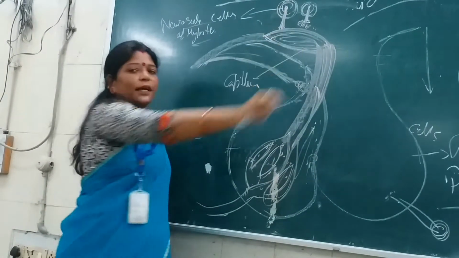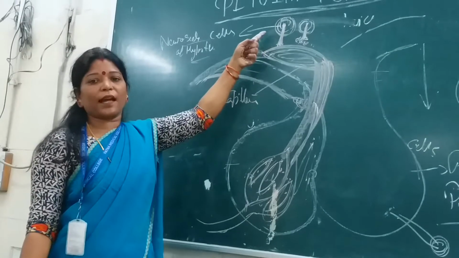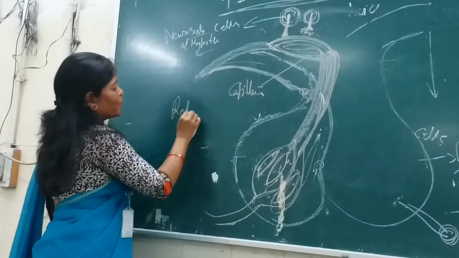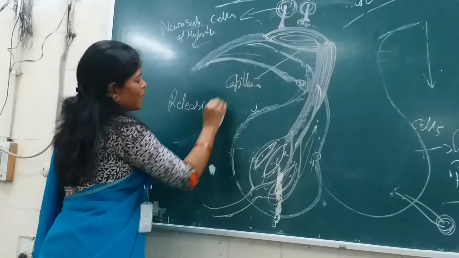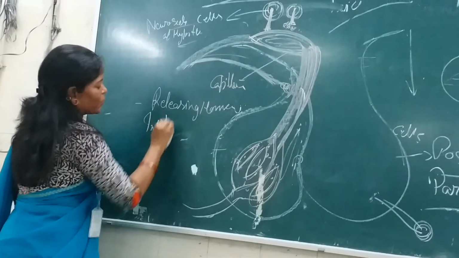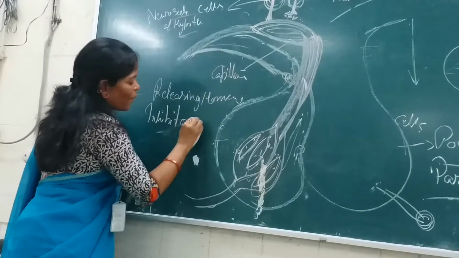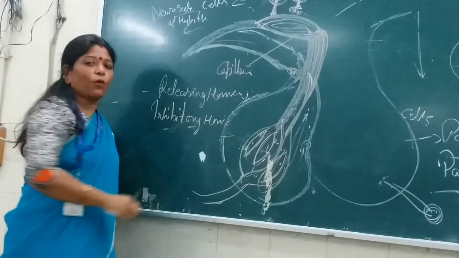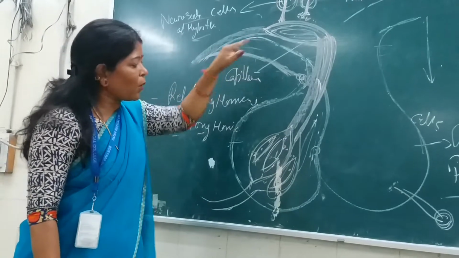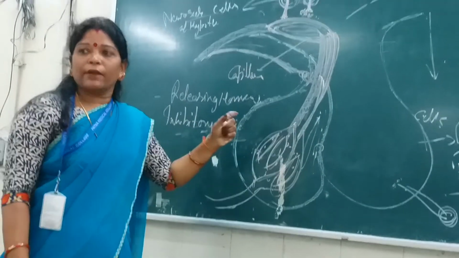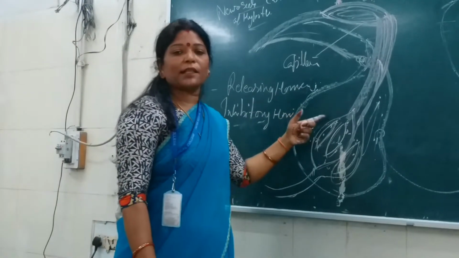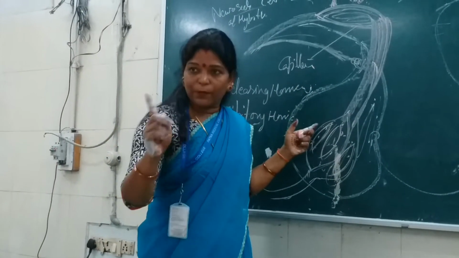So these neurosecretory cells are secreting two types of hormone. One is known as releasing hormones. Okay, another is inhibitory hormones also. It is not only that it is stimulating the secretion, it has the command also to inhibit the secretion from the cells of the anterior lobe, so that the positive and the negative feedback mechanism.